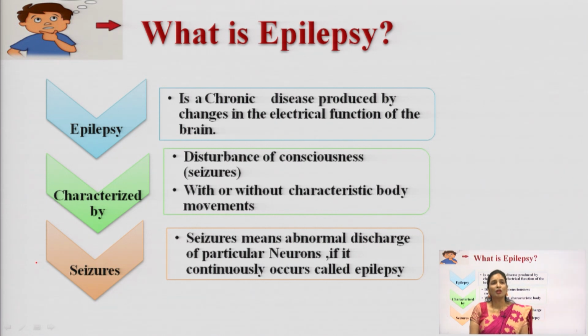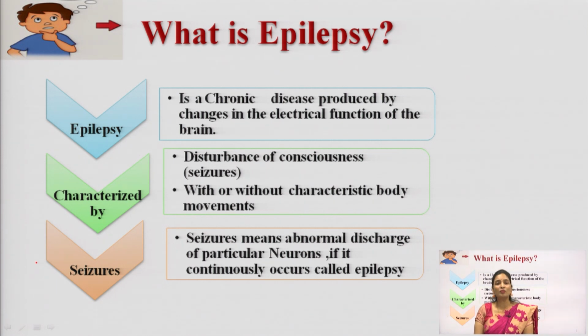then this chronic disorder will be seen, like epilepsy. So, how is epilepsy characterized? Epilepsy is characterized by disturbance of consciousness, with seizures, with or without characteristic movement. Sometimes you can observe the body movement, sometimes you cannot. So, these are the things which are characteristic of epilepsy.